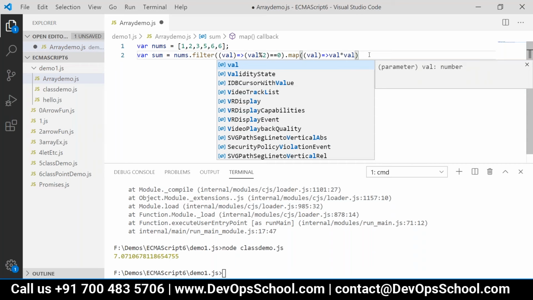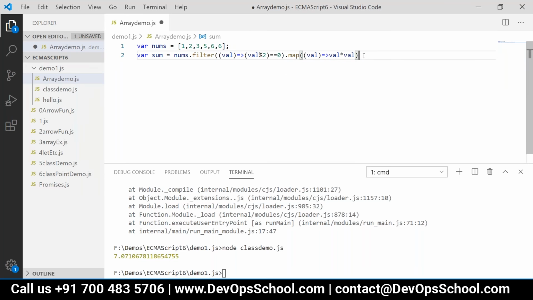Sorry, I added a square root actually. Is it okay what we are writing here, or do you have any doubt?